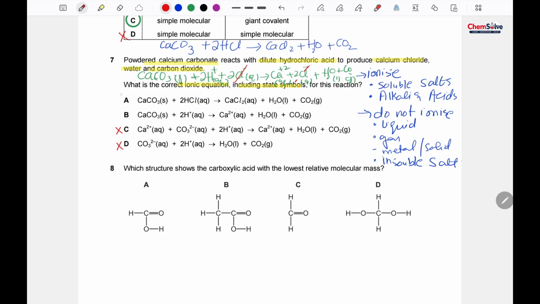So of course it would be the incorrect one. Now CaCO3 is here and CaCO3 is here. H positive, then Ca positive 2, H2O and CO2. So our correct option is option B.